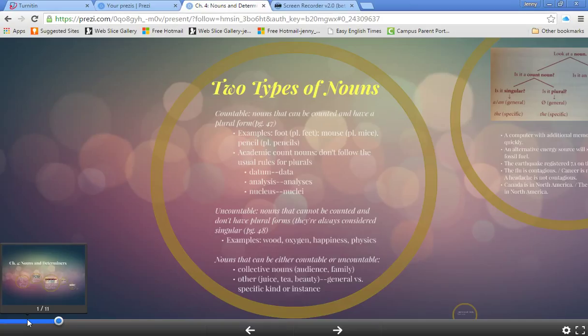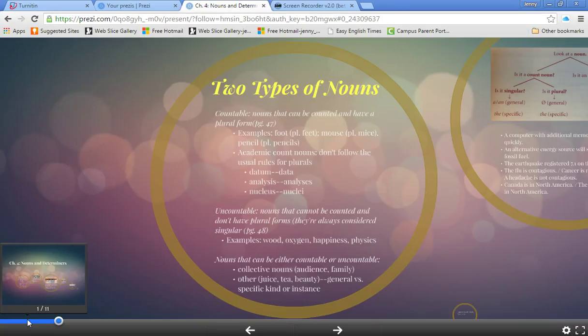Uncountable nouns are also known as mass nouns, and these nouns cannot be counted and never appear in the plural, so they don't have plural forms. Some examples of these are on page 48. There are many different categories of these: whole groups made up of individual parts, abstract nouns like concepts, materials, liquids, grains or particles, natural occurrences.